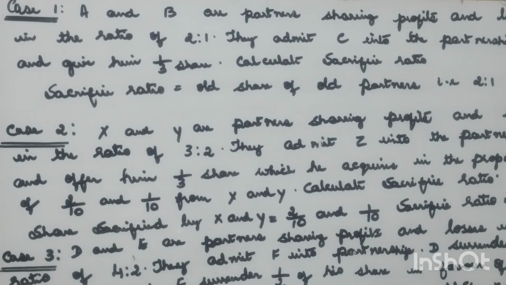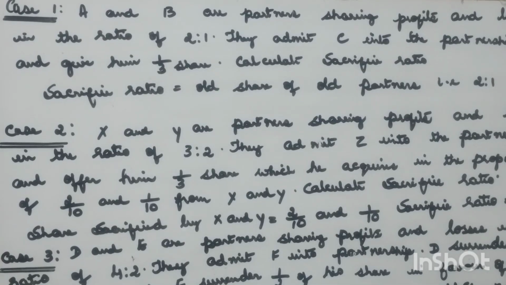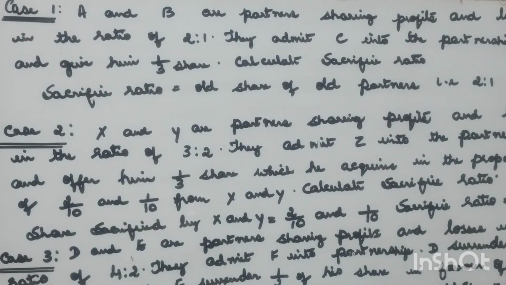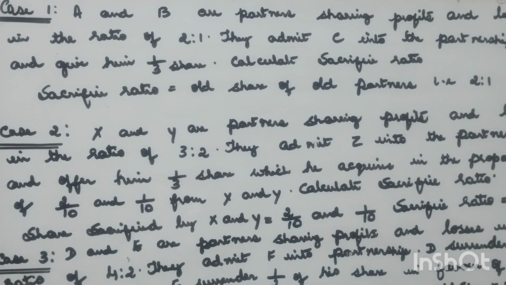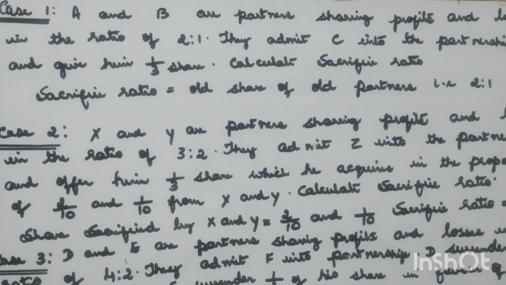Sacrifice ratio can be calculated in the following cases. Case 1, when the old ratio of the old partners and share of new partner is given in the problem. In this case, old ratio will be the sacrifice ratio. Based on case 1, let's see one question.